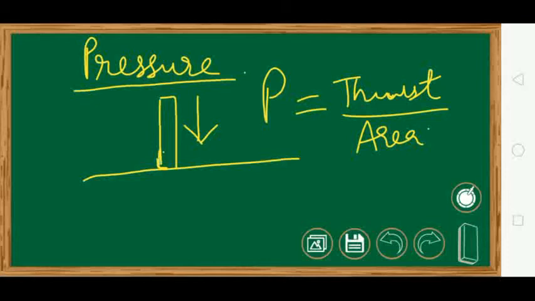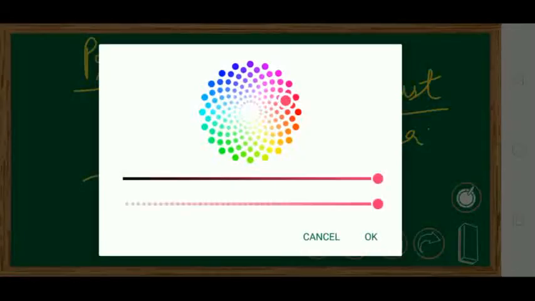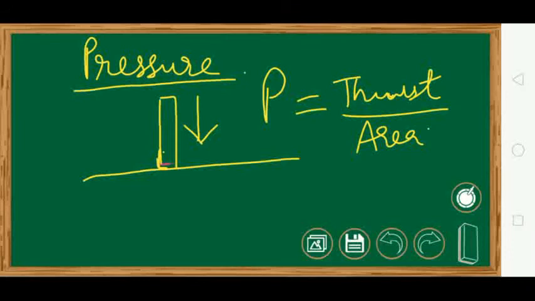Now what is the area on which it is working on the surface? It is this much area. How much area is in contact? Suppose this area is say 20 meters square and this force is say 10 newtons. So your pressure will be what? Pressure will be equal to 10 upon 20, that is equal to 0.5.